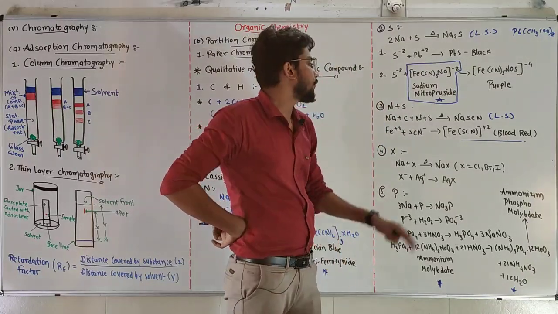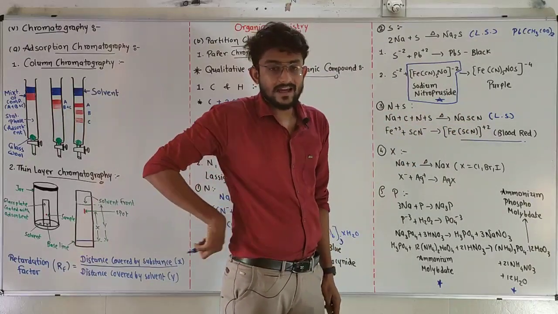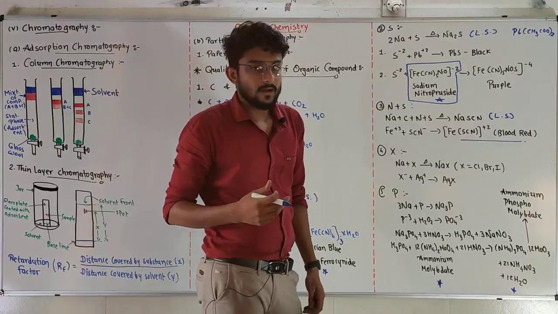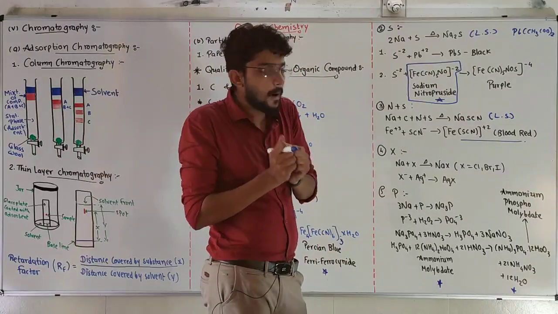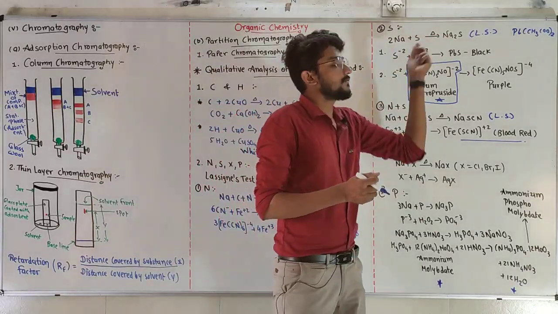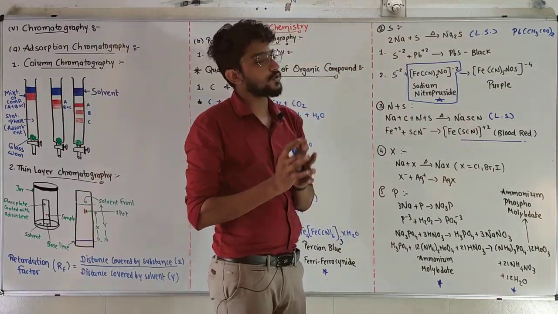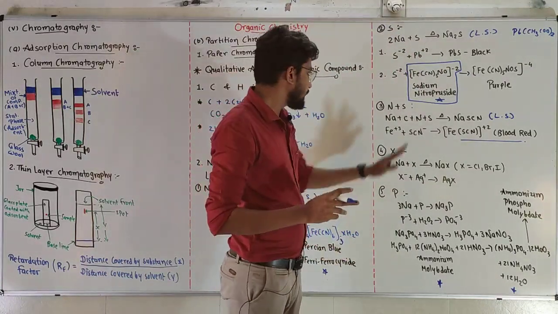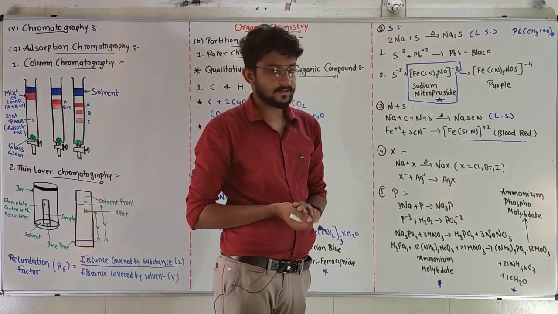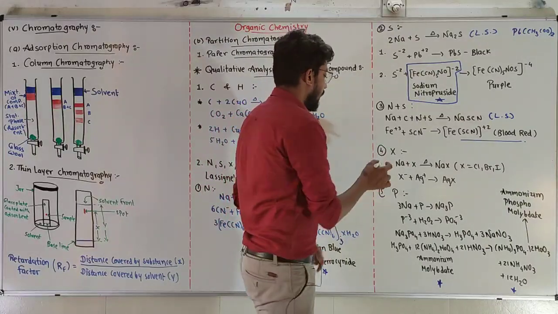But what if we do not have ferric chloride? We are going to make some new Lassaigne solution with more sodium. If enough sodium is there, NaCN and Na2S will be formed separately, and both of these tests will come positive. So we do not have to do this test. Clear? Now our next